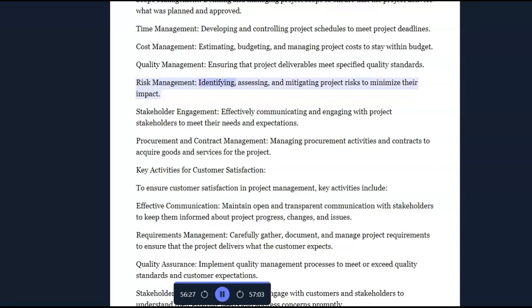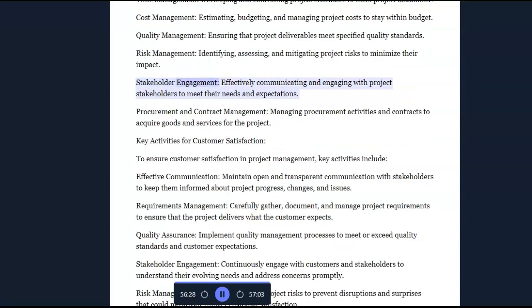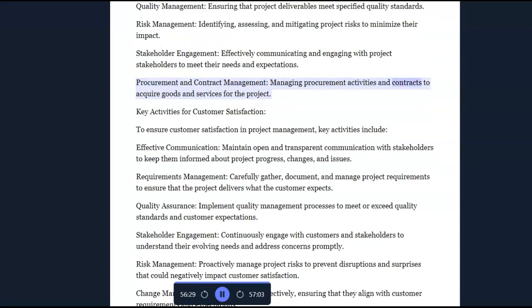Risk management, identifying, assessing, and mitigating project risks to minimize their impact. Stakeholder engagement, effectively communicating and engaging with project stakeholders to meet their needs and expectations. Procurement and contract management, managing procurement activities and contracts to acquire goods and services for the project.